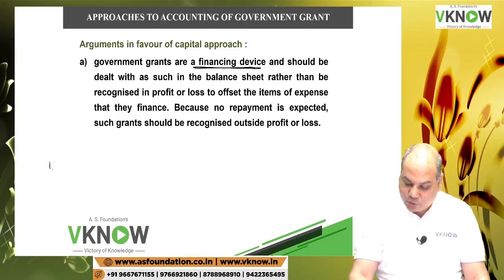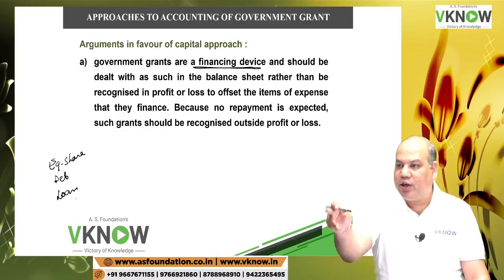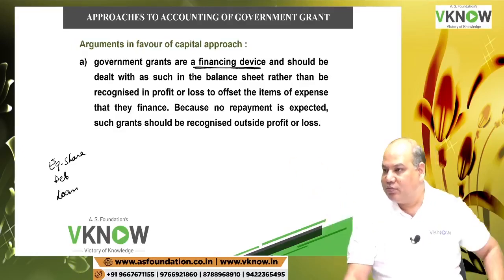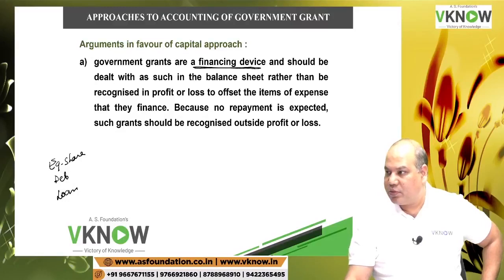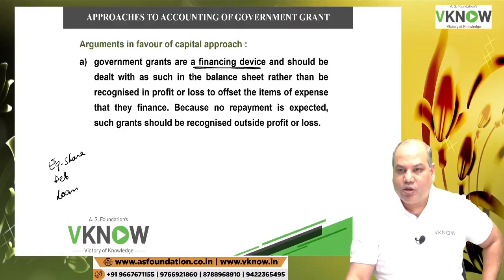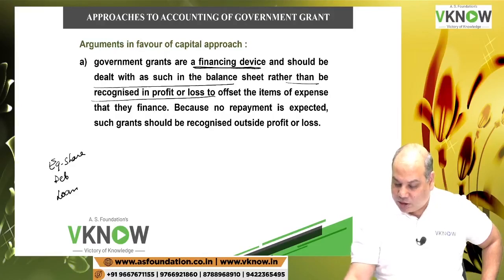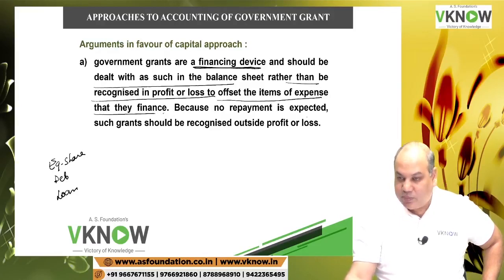They are saying, suppose I issue equity share, suppose I issue debenture, suppose I take a bank loan, do I take it in P&L account or directly balance sheet? Directly balance sheet. So same thing is happening here also, na? Government is indirectly providing you the finance. So therefore it should be dealt in balance sheet rather than P&L account to offset the item of expense that they finance,